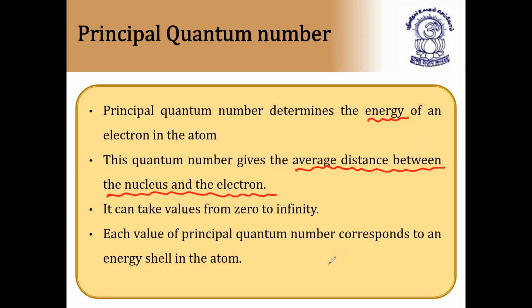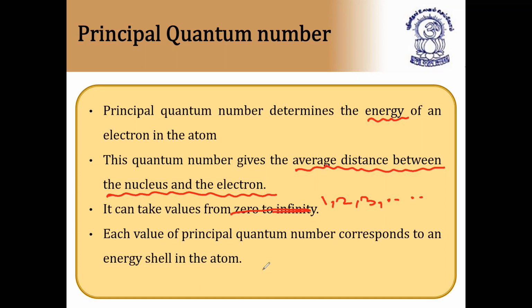It can take values from 0 to infinity. This is wrong. It can take values 1, 2, 3, 4, and so on, because the principal quantum number cannot become 0. So it is 1, 2, 3, 4 up to infinity.